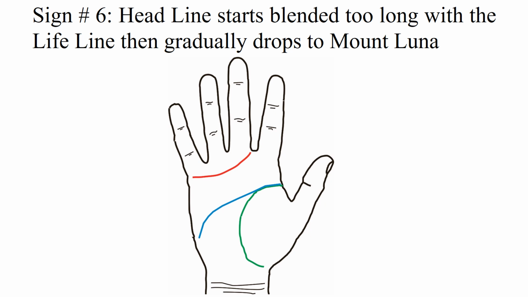Sign number 6. Headline starts blended too long with the lifeline, then gradually drops to Mount Luna. In most hands, the headline starts blended with the lifeline then separates at around the age of 12 years. In this case, the headline is blended with the lifeline, up to the ages of 18 to 25 years. The blending of the headline with the lifeline, at the start of the headline, reveals by itself negative mental health impacts.